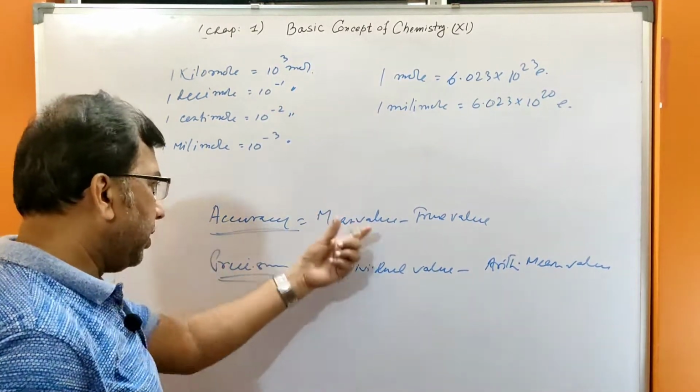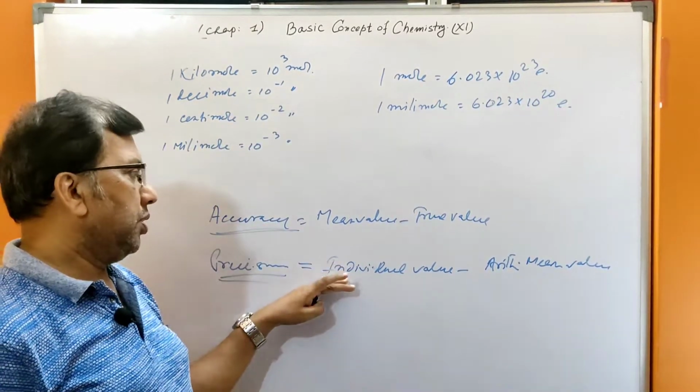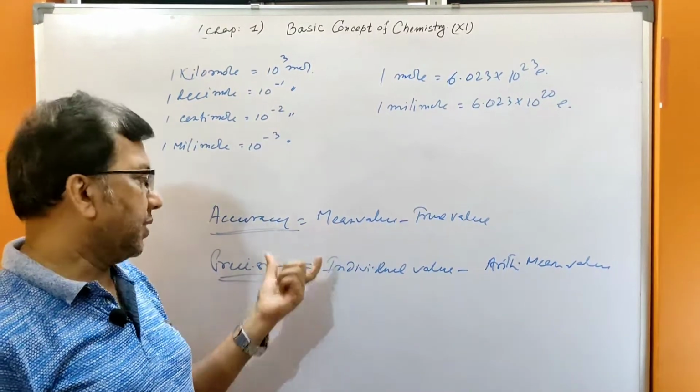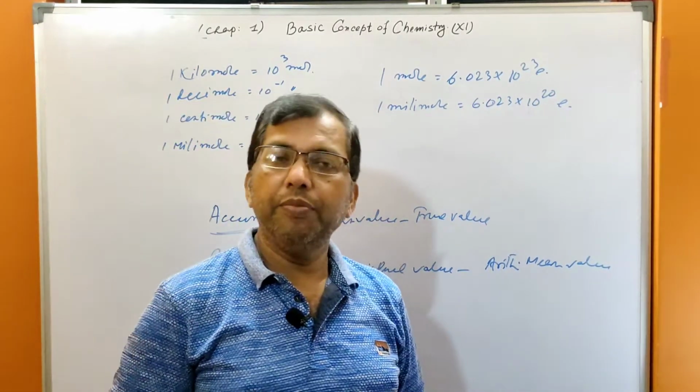Accuracy and precision, this is the main thing. What we know from accuracy and precision is that it involves the uncertainty of measurements. And there is only one other thing, scientific notation.